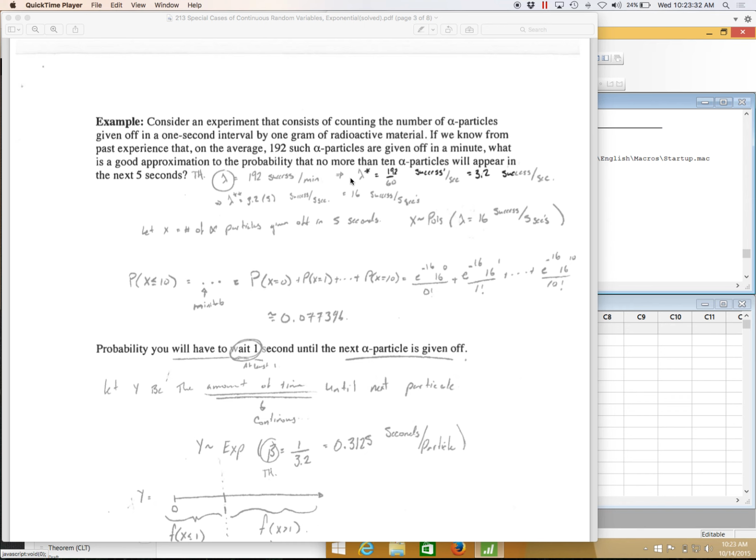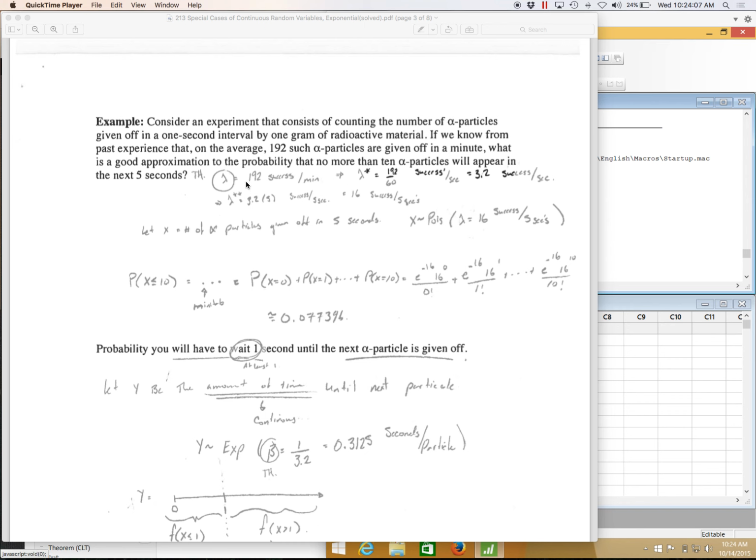If we're interested in the number of successes in a given time or in a given area, then you're talking about Poisson, when you're counting the number of successes. Notice the number of successes is discrete. If you're talking about the exact same situation, however, but you are talking about the amount of time, or the area, until the next success, that's just the inverse of Poisson. Then you get exponential distribution.